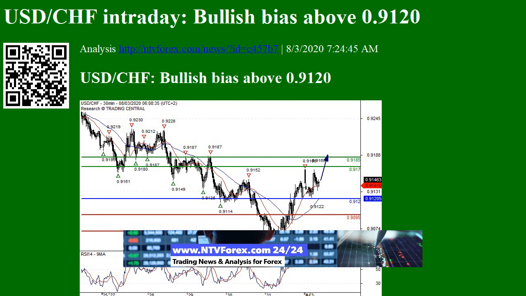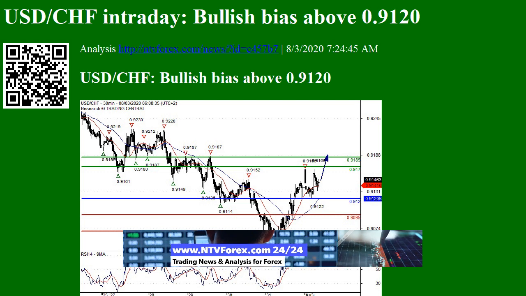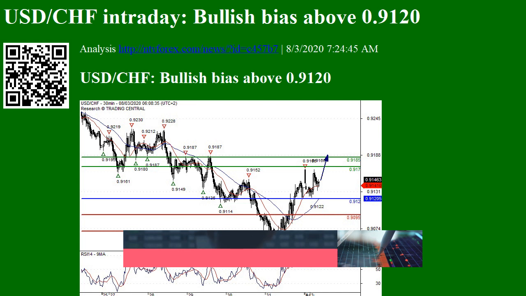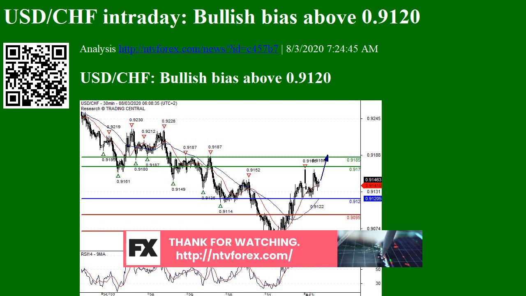USD CHF bullish bias above 0.9120. Stay on top of the markets with Swissquote's news and analysis. Pivot invalidation 0.9120. Our preference: long positions above 0.9120 with targets at 0.9170 and 0.9185 in extension. Alternative scenario: below 0.9120, look for further downside with 0.9095 and 0.9070 as targets.